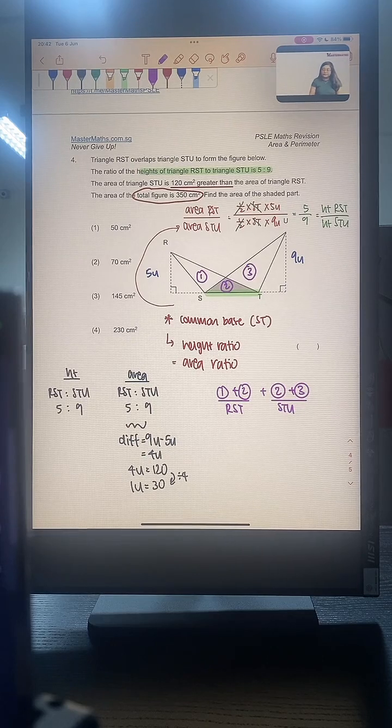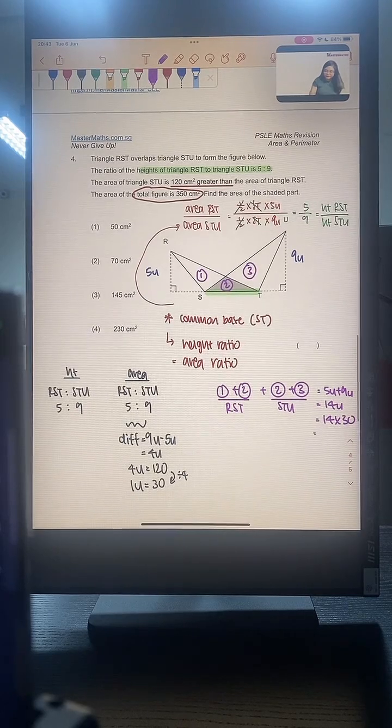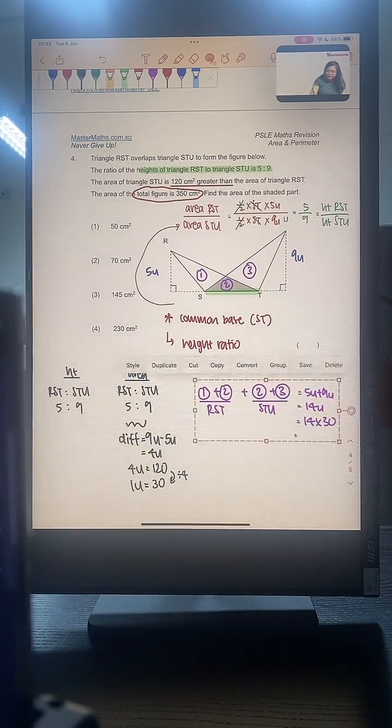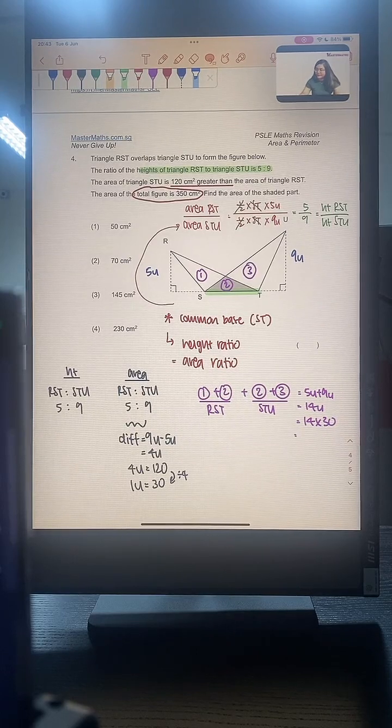So far so good? Okay, and this will give us a total of 5 units plus 9 units, which is 14 units. So 14 units is the same as 14 times 30. I realize some of you can't see the corner very well. Let me move it in. Okay, 14 times 30 will give us an answer of 420. Okay, so this would be 420.